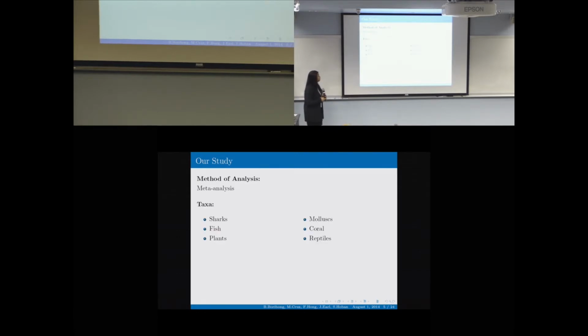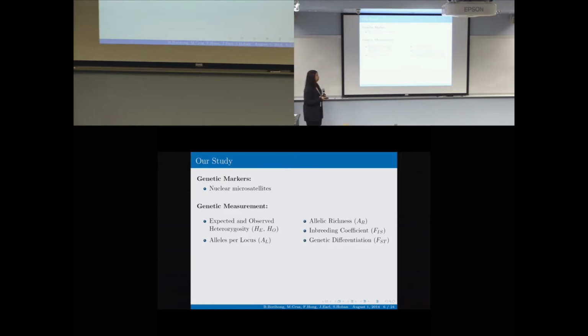And so for our meta-analysis, we decided to only focus on 6 taxa: sharks, fish, plants, mollusks, corals, and reptiles. We decided to focus only on these 6 taxa because they are heavily documented online and the information was easily accessible. To measure genetic diversity, we decided to only use studies that had nuclear microsatellites because they are the most used nuclear genetic marker in the past 20 years, and they are more accurate than allozymes and SNPs. And to measure genetic diversity, we looked at expected and observed heterozygosity, alleles per locus, allelic richness, inbreeding coefficient, and genetic differentiation.